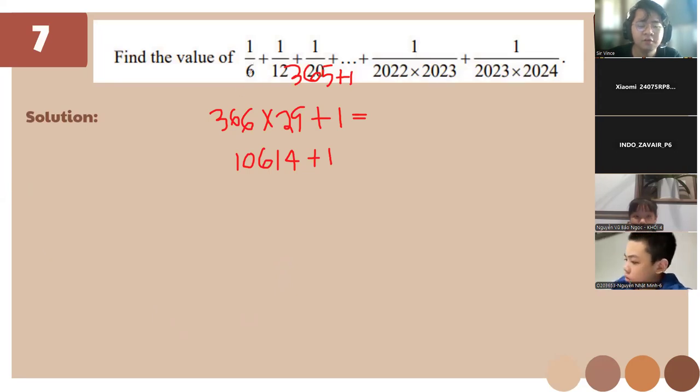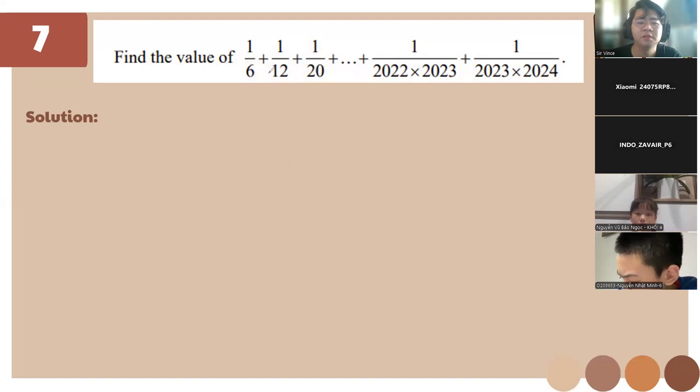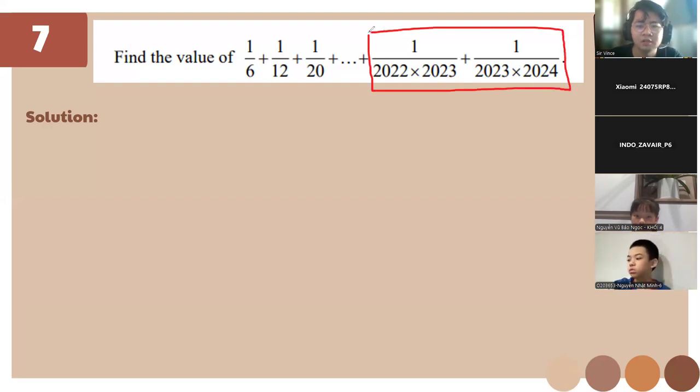So for this one, we have 1/6 plus 1/12 plus 1/20, and it's going up to plus 1 over 2022 times 2023. Actually, this one already gave this.